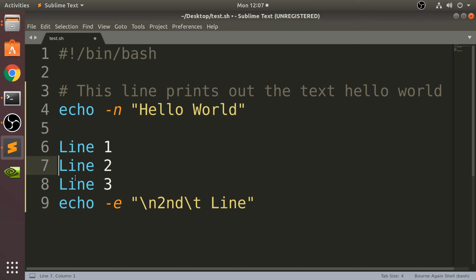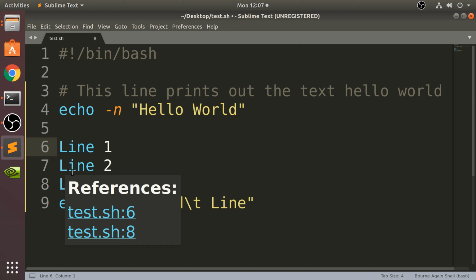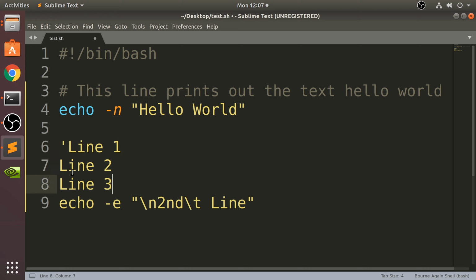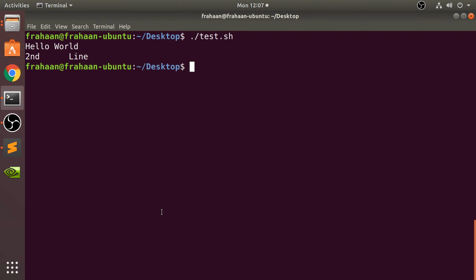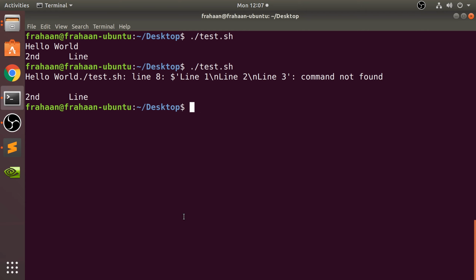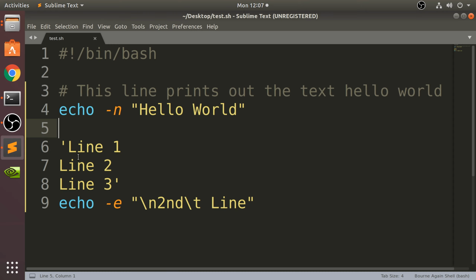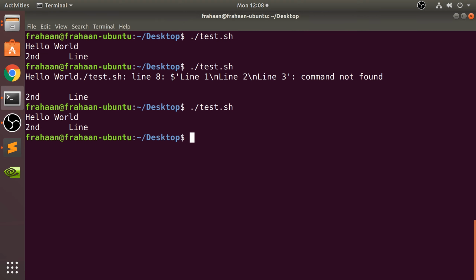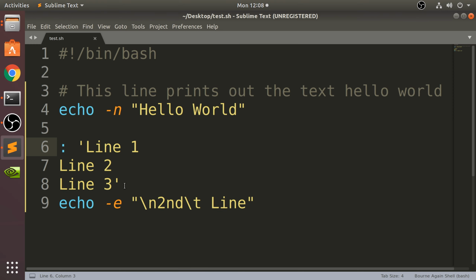what you can do, if you put a single quotation mark like so, and if we run that, command not found, have I made a mistake? Sorry, I have. Need to put a colon at the start of it, and now if I run it, there we go, it works fine. So this is what you would call a multi-line comment.